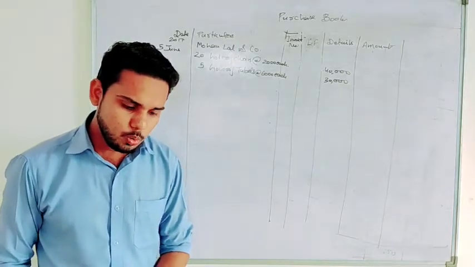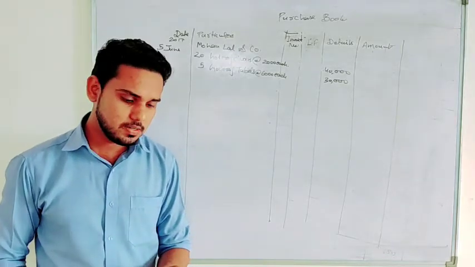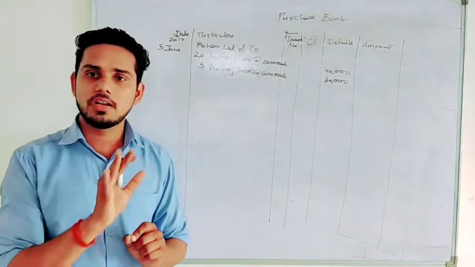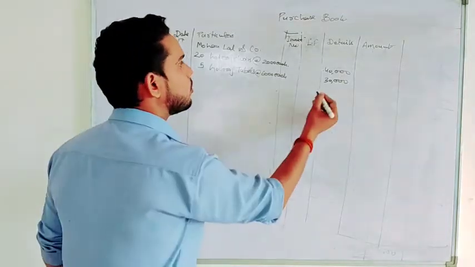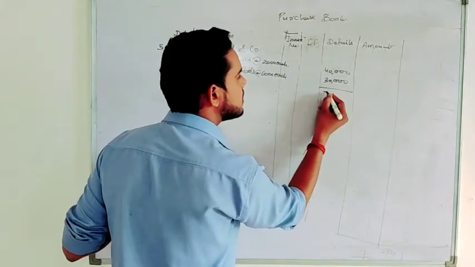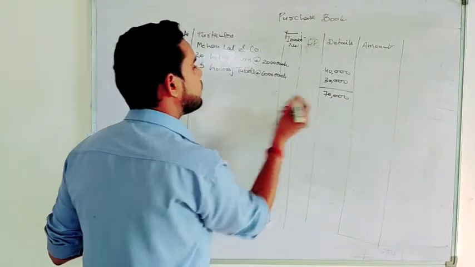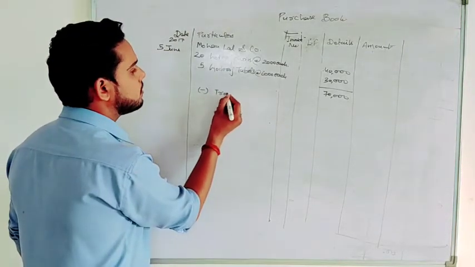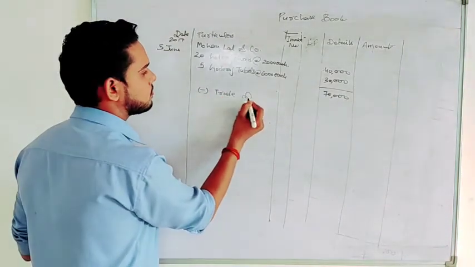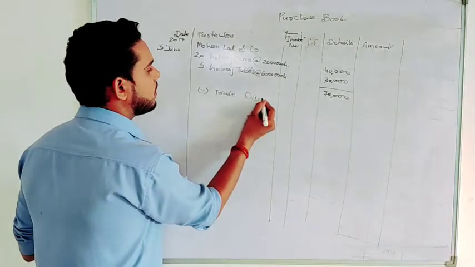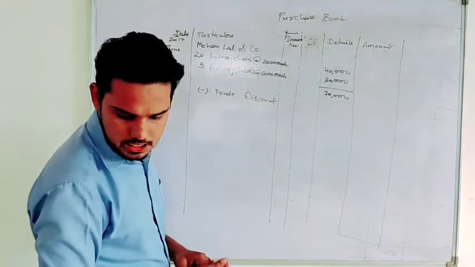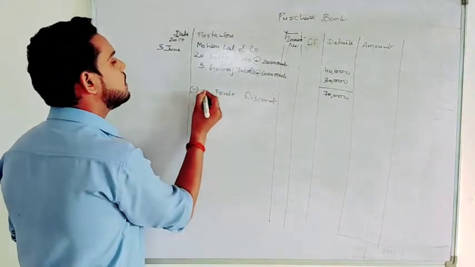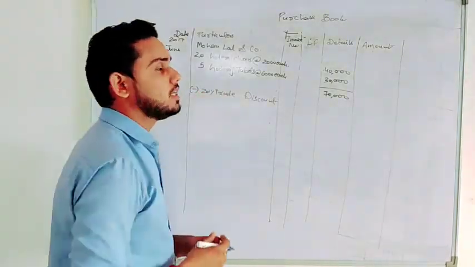No, right? And there is one more piece of information given, and that is trade discount at 20%, right? So before deducting trade discount, firstly let's total the amount of purchase. So this is 70,000. But we have to deduct trade discount, so we'll write minus trade discount. And you can write here the percentage also, that is 20%. So we will write here minus 20% trade discount.